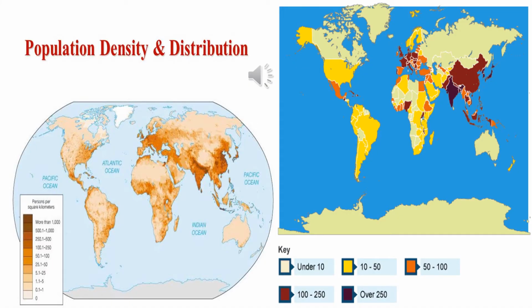Now, here we are going to talk about population density and distribution. Distribution is the pattern of people living in a particular place. We study population in the form of density rather than in the form of distribution.